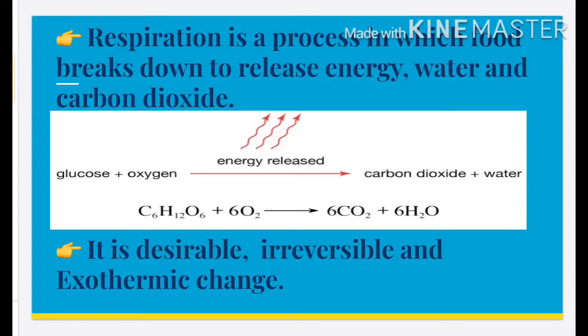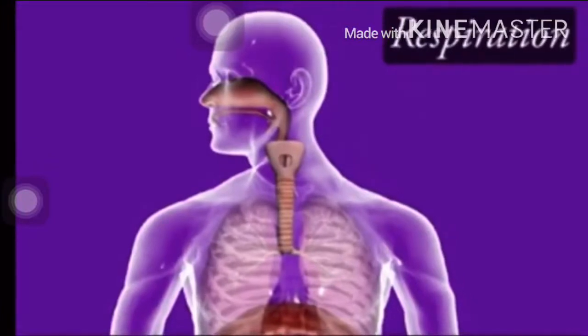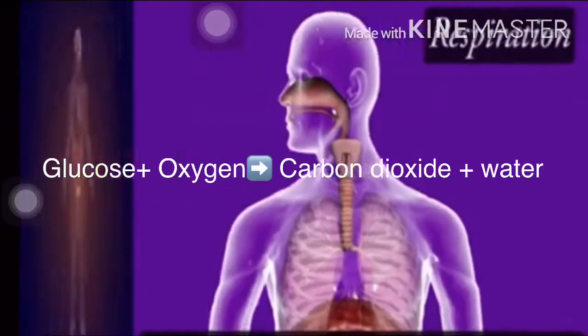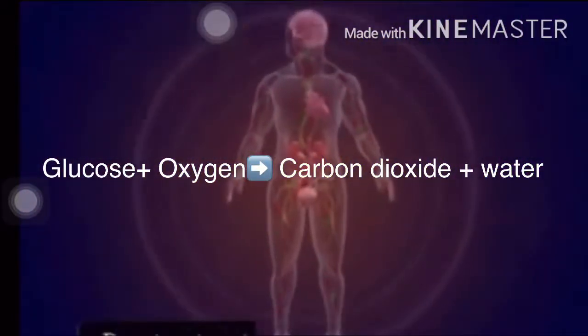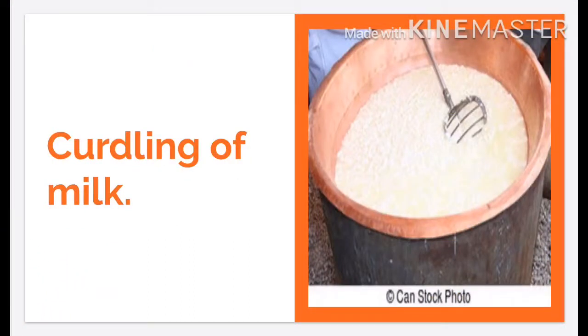Then irreversible means we cannot get glucose and oxygen from carbon dioxide and water. Then it is exothermic change, means our body release the energy in the form of heat. So here this is our respiration system through which we have to breathe. So in respiration, you know that glucose plus oxygen combine to form carbon dioxide and water and also releases energy. So our next change is curdling of milk.